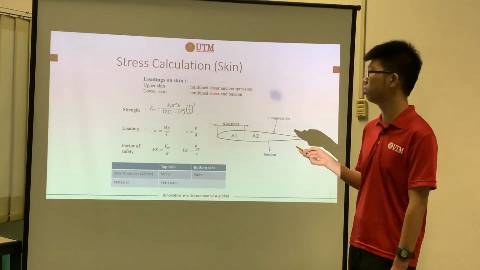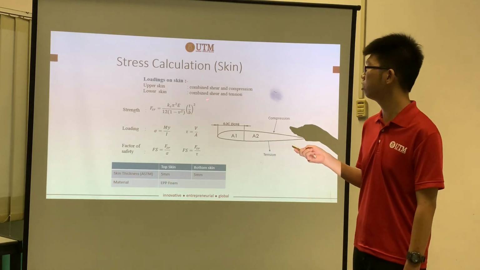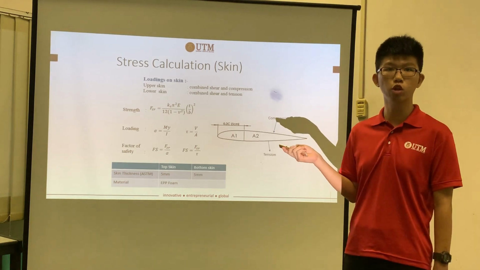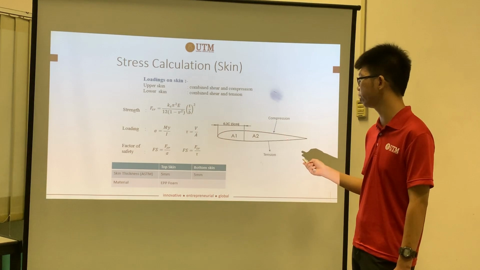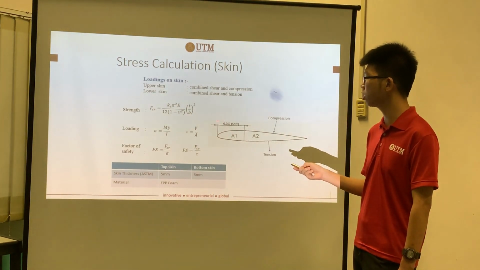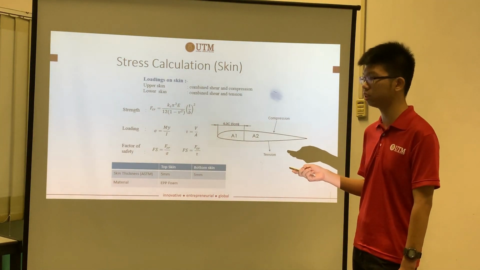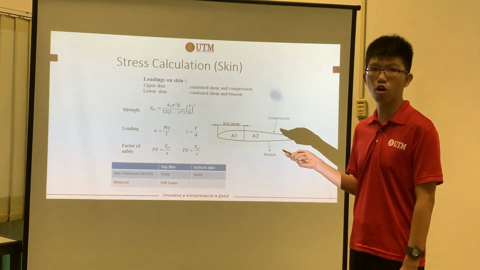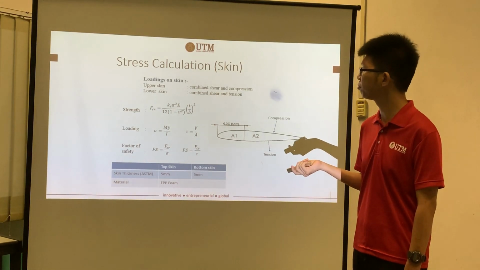Next I will talk about the stress calculation of the skin. For the upper skin, the loading is combined shear and compression. For the lower skin, it is combined shear and tension. As you can see over here, this is compression, and from here, the lower part is tension. But for the whole skin, there is shear. So we need to calculate, just like the previous calculation, the loading and the value of the critical buckling strength, and we can simply get the factor of safety.